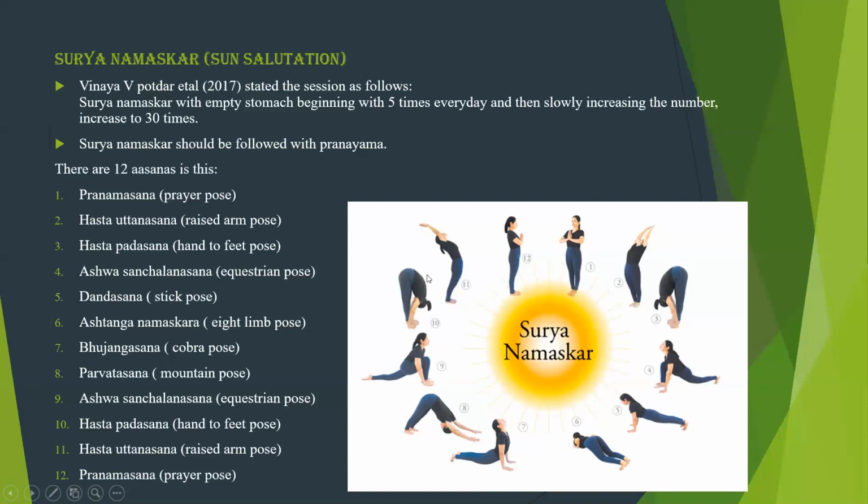Next, Hasta Padasana, hand to feet pose, Hasta Uttanasana, raised arm pose, Pranamasana, prayer pose. These are the 12 postures of Surya Namaskar. Surya Namaskar is a cyclic exercise. So we started with Pranamasana and ended with Pranamasana. These also have a beneficial effect on PCOS.